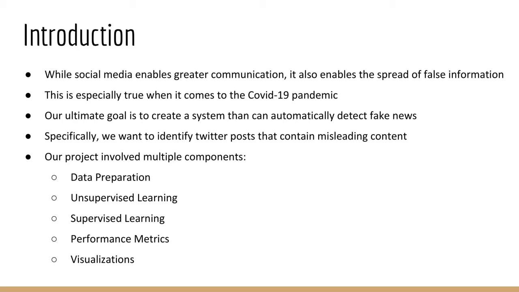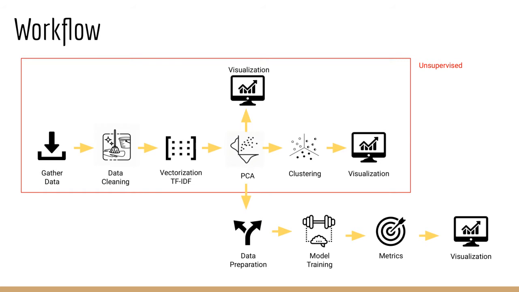These components mainly consisted of preparing our data, implementing unsupervised learning algorithms, likewise with supervised learning algorithms, analyzing the results through performance metrics, and visualizing the outputs. The graphic here represents a visualization of the process we followed when working through the phases of the project. Inside the red box, you can see the steps we took to accomplish the unsupervised learning portion, with an emphasis on gathering and cleaning our data, vectorization, principal component analysis, and clustering with visualizations of the results.